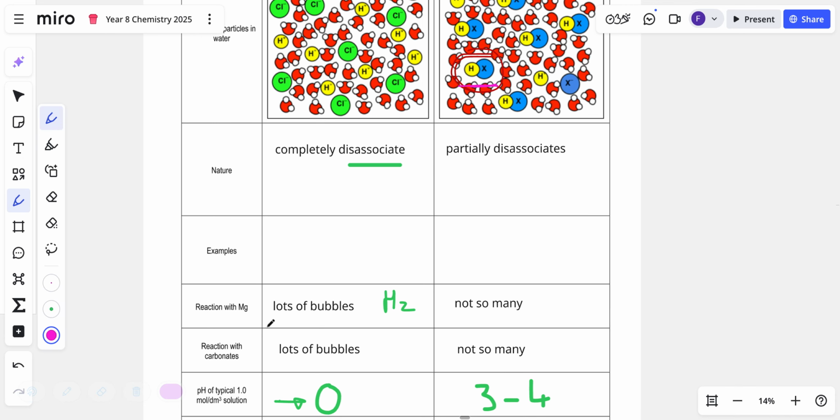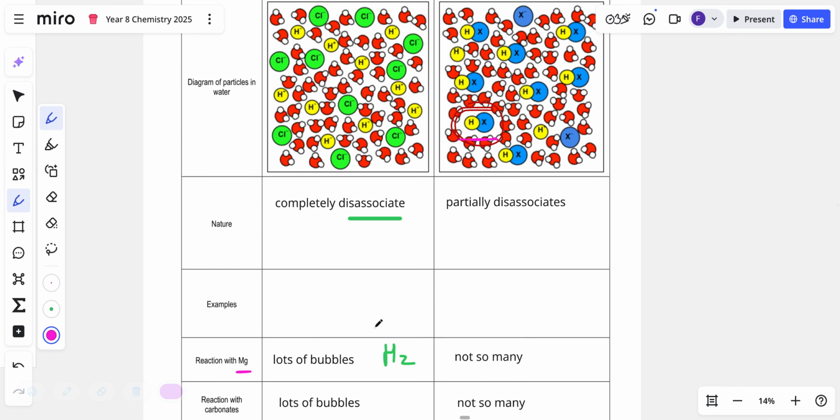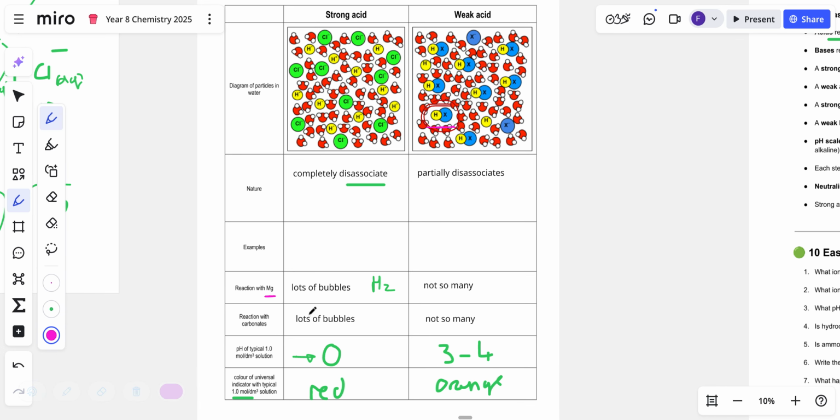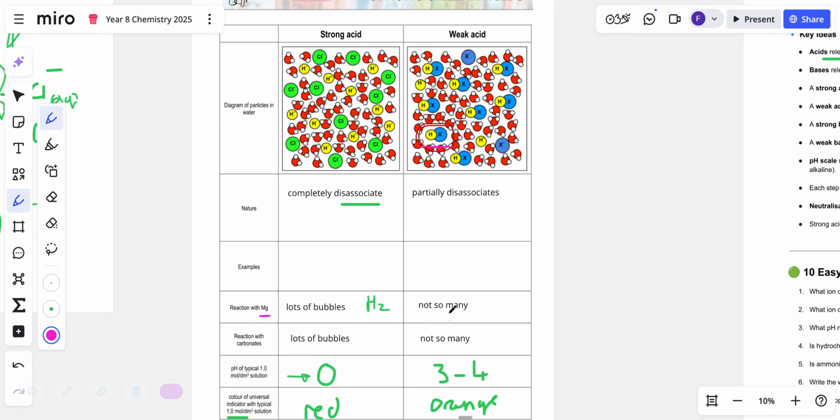Okay. When you react a metal with an acid, you get hydrogen gas. You get bubbles off. If you use a strong acid, you'll get lots of bubbles. If you use vinegar, a weak acid, not so many. If you react it with a carbonate, you get lots of carbon dioxide with a strong acid, so lots of bubbles. If you react it with a weak acid, not so many.